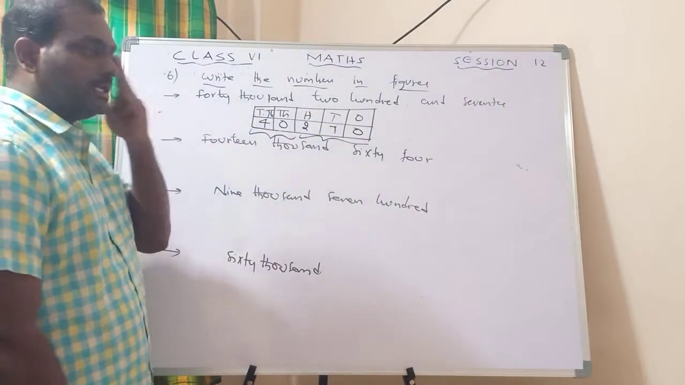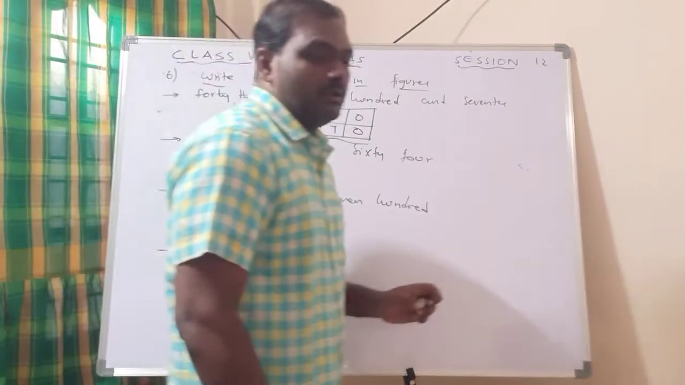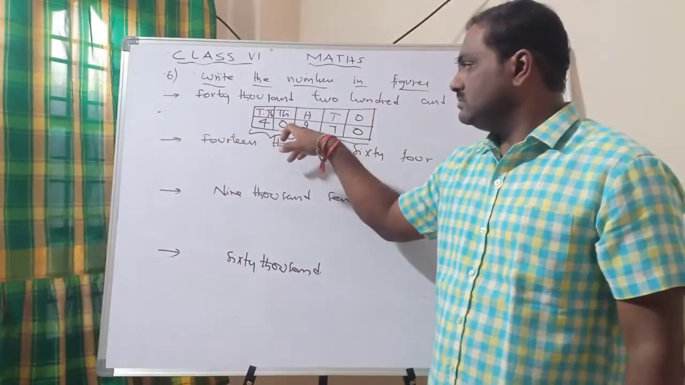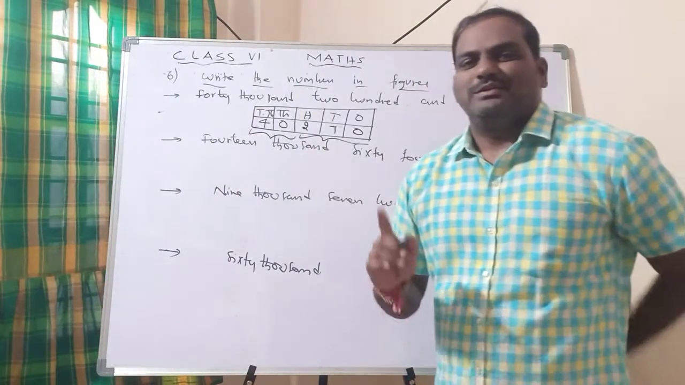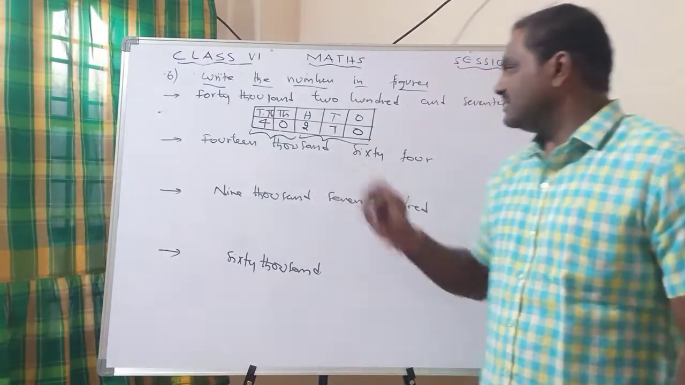Look at this: 40,270. Generally students make one mistake. They won't write this 0. They will write 4, 2, 7. Don't write like that. Thousands, 10,000s. Now look at this question.